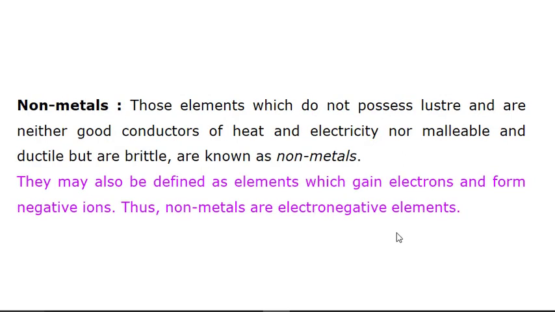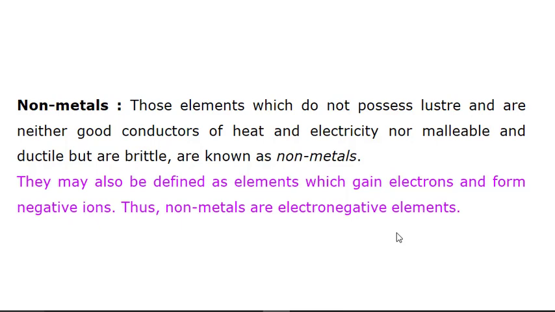Non-metal is the opposite of metal. So those elements which do not possess luster and are neither good conductors of heat and electricity nor malleable and ductile but are brittle, they are known as non-metals. So here non-metals don't have luster, they are not good conductors of heat and electricity, they are not malleable and ductile, but they are brittle. Brittle means they break down when we apply some force.